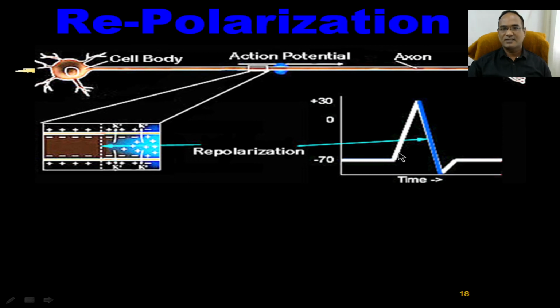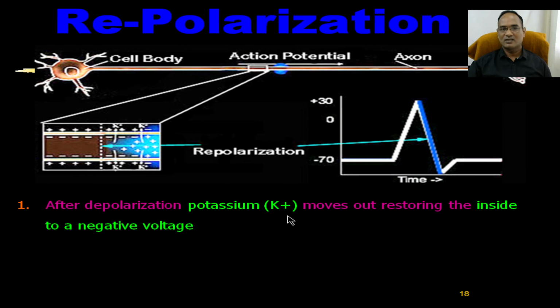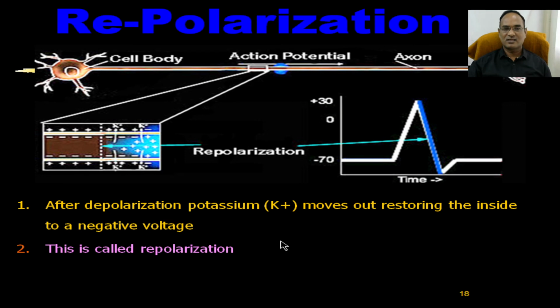Repolarization: after reaching the peak of plus 30, it has to come down, because a single spike consists of depolarization and repolarization. Repolarization is nothing but potassium moving out after depolarization, restoring the inside to negative voltage. The potassium rushes out and makes the cellular activity balanced, so it goes down again to the resting condition.